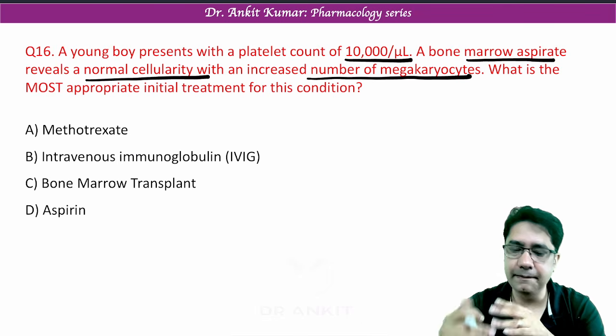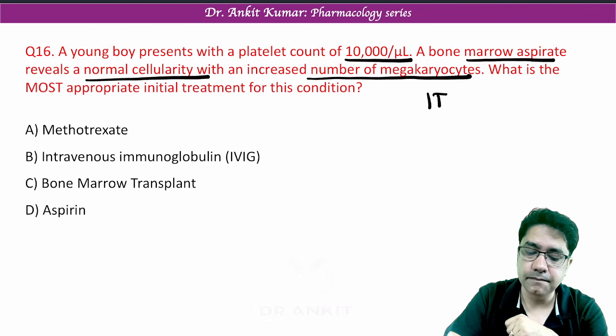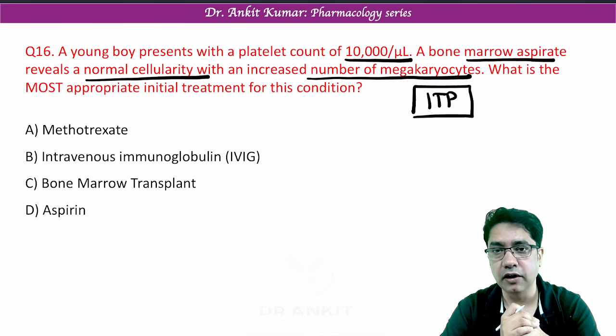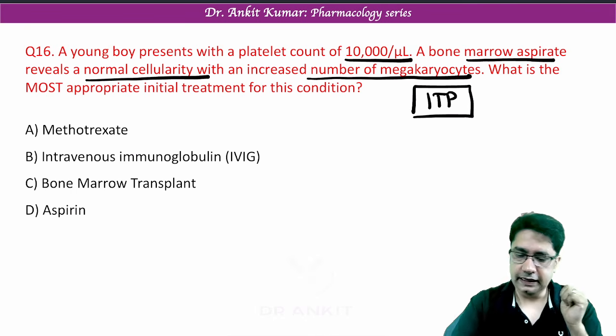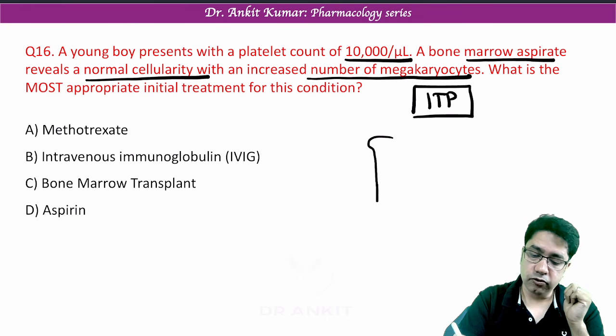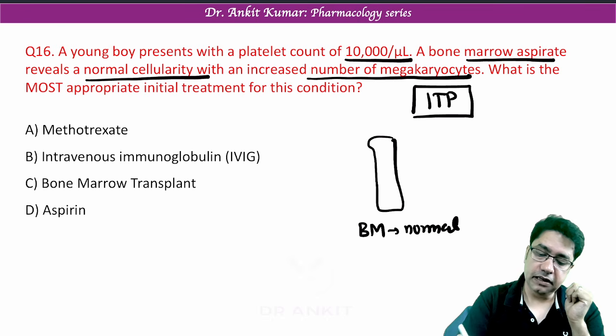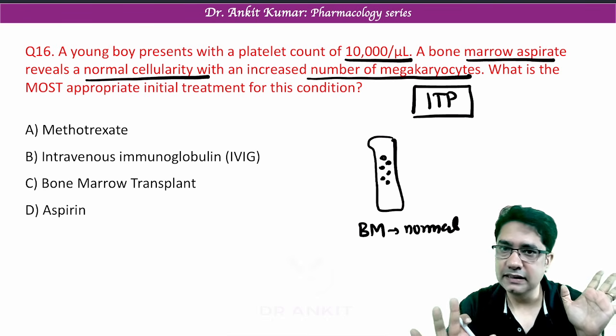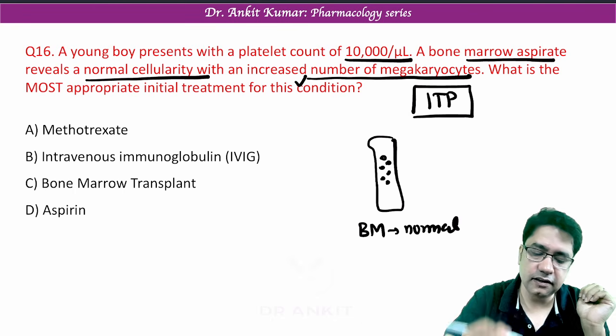Remember, this is a typical case of ITP. ITP stands for idiopathic thrombocytopenic purpura. So beta, what happens in ITP? The bone marrow is absolutely normal. That means the megakaryocytes are absolutely normal inside the bone marrow. This is what is given in the question.